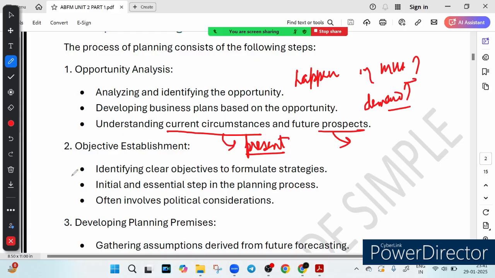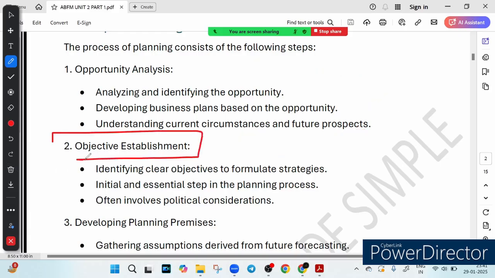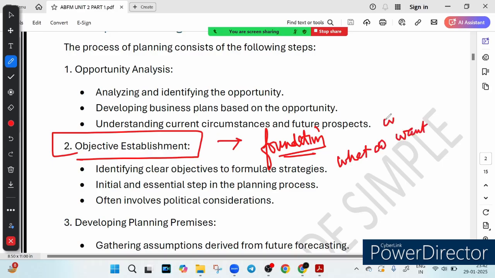Step 2 is setting clear objectives. You can see it is about setting clear objectives, means this is the foundation of planning. This is what we call the foundation of planning, right? Imagine you are on a road trip but you don't know the destination. How will you reach anywhere? Similarly, a business must define clear objectives before planning anything. So the first question is, what do we want to achieve? Second question is, how much growth are we aiming for? The third question is, what policy will impact our plan?